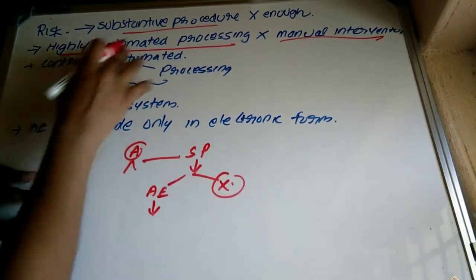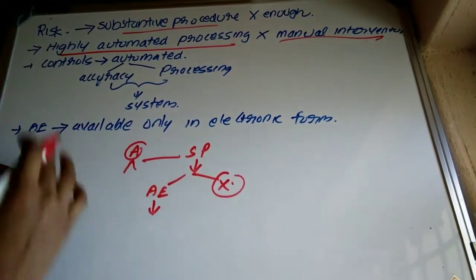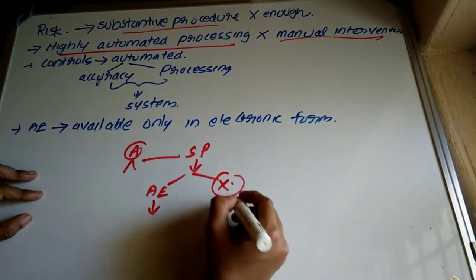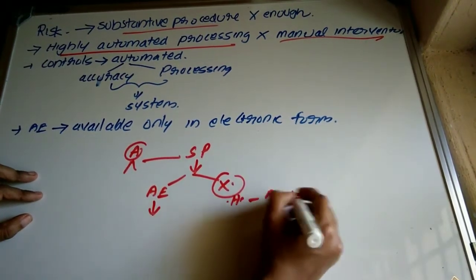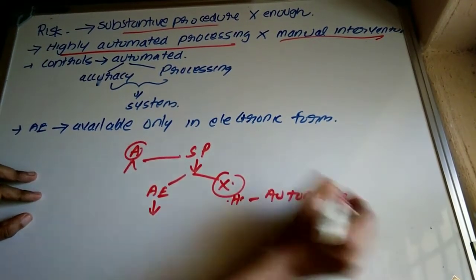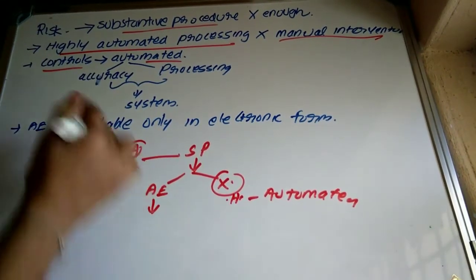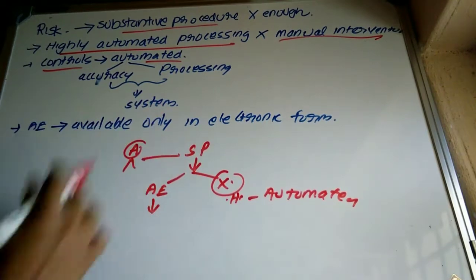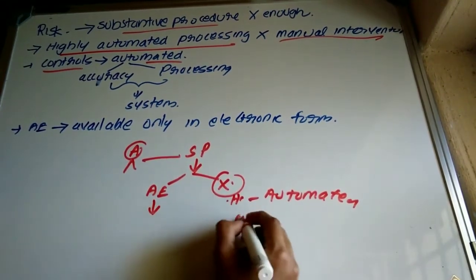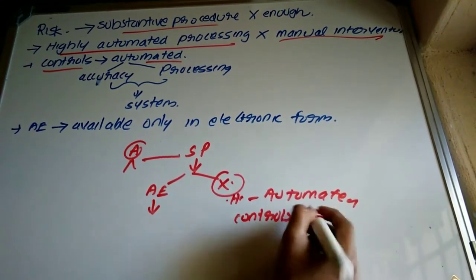Which are the cases where substantive procedure is not adequate? First of all, if the transactions are highly automated. Then controls are automated, that is, the internal control systems are also automated.